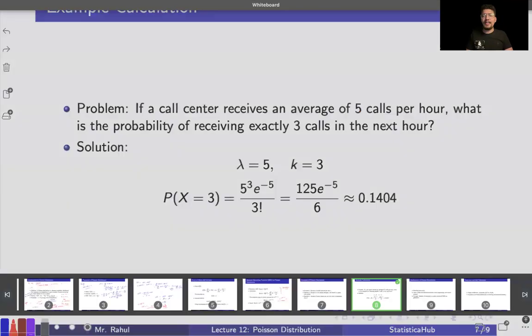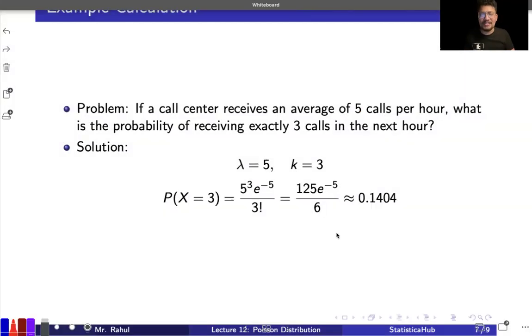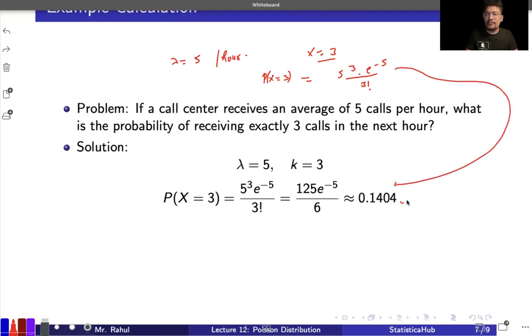Now there is a very basic example that you can think of. If a call center receives an average of 5 calls per hour, so the lambda given is 5 per hour, then what is the probability of receiving exactly 3 calls in the next hour? Technically they are saying x equal to 3. We have to find this probability. Probability of x equal to 3 will simply be lambda 5 raised to the power 3, over e raised to the power minus 5, over 3 factorial. Okay, if you solve this, you are going to get this particular value.